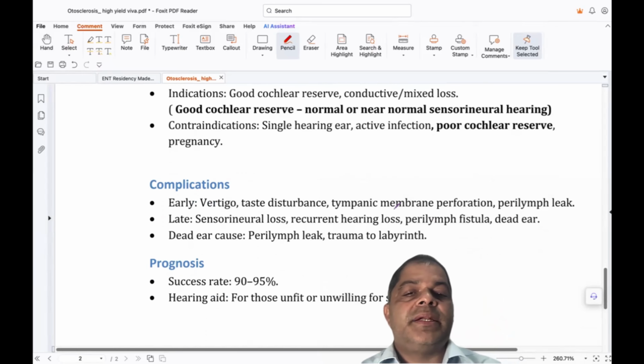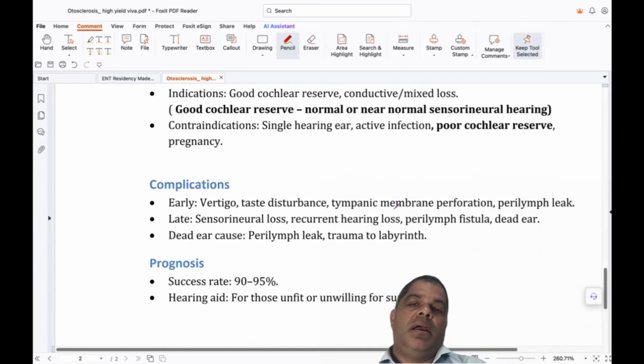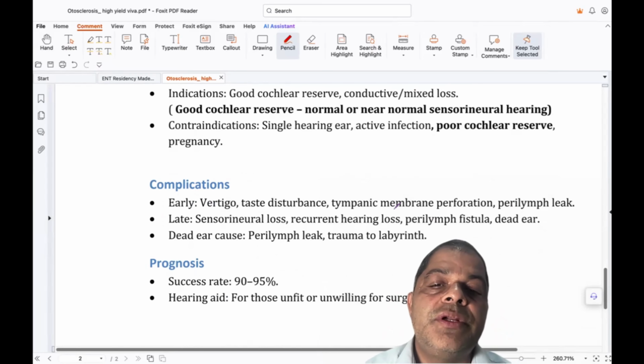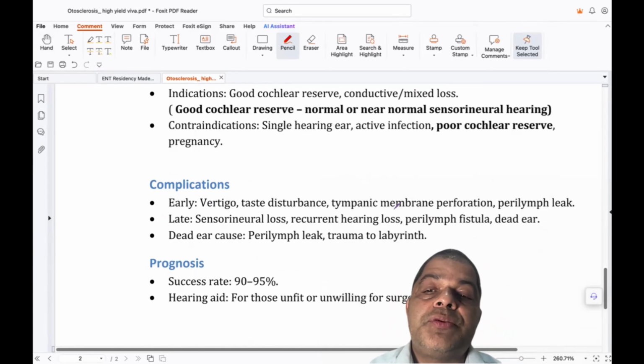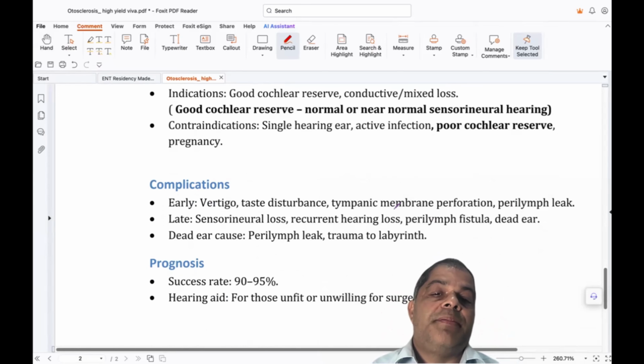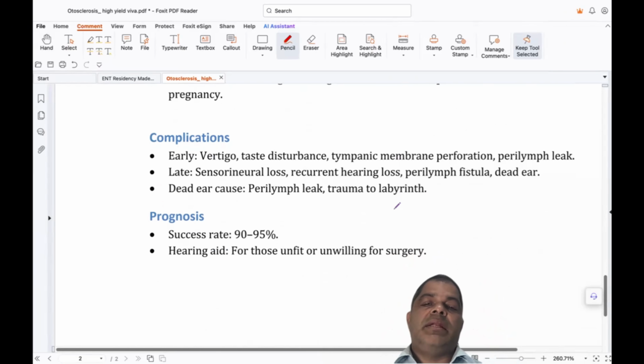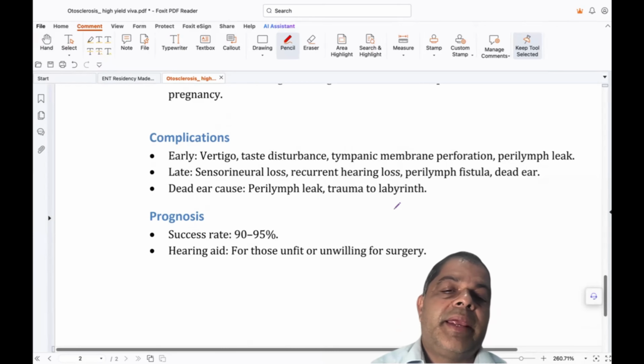Complications: some patients develop vertigo after surgery. Some patients also show taste disturbance. Tympanic membrane perforation sometimes, and perilymph gusher leak is also described in the literature. In the early phase and late phase, there is sensorineural hearing loss, and perilymphatic fistula and dead ear are also described. Prognosis: success rate is around 90 to 95%. Hearing aids are given to patients who are unfit for surgery or do not want the surgery. At that time we can prescribe a hearing aid.